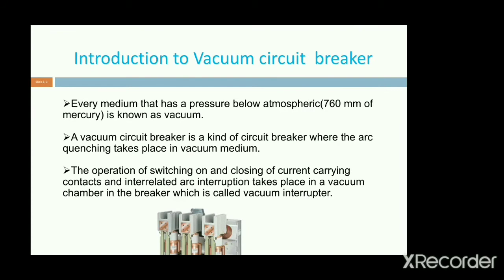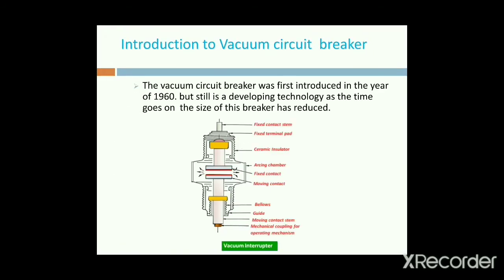This circuit breaker was first introduced in the year 1960, but it is still a developing technology. It was designed in 1960, but even now we are developing circuit breakers. As time goes on, the size of the breaker has reduced. In olden days, vacuum circuit breakers were large in size. With ongoing research, we are developing reductions in the size of vacuum circuit breakers.